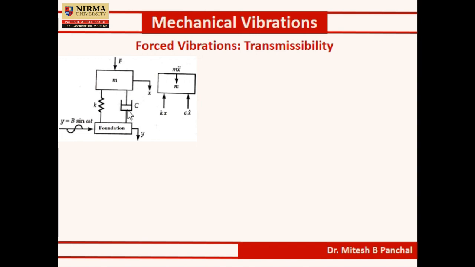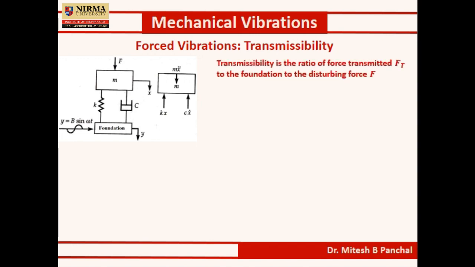So the transmissibility is the ratio of the force transmitted at the foundation, that is here, to the disturbing force. The disturbing force is here F. Okay, so ultimately transmissibility TR is defined as Ft by F.